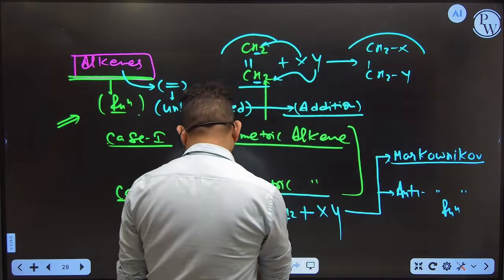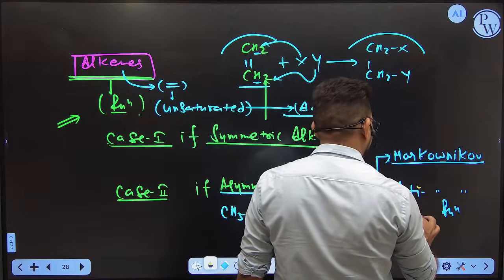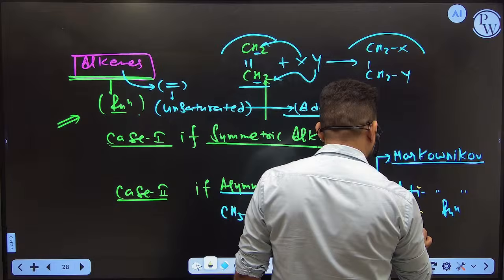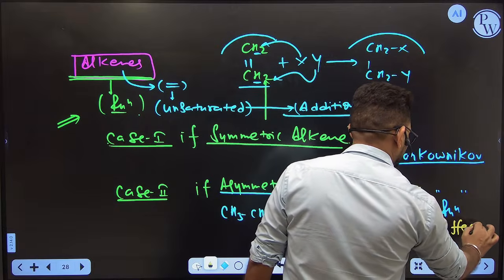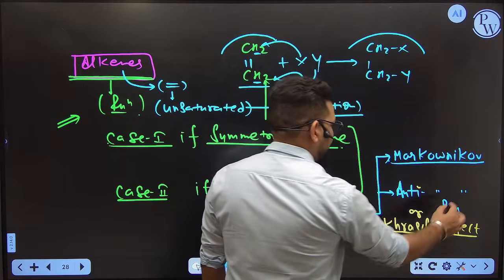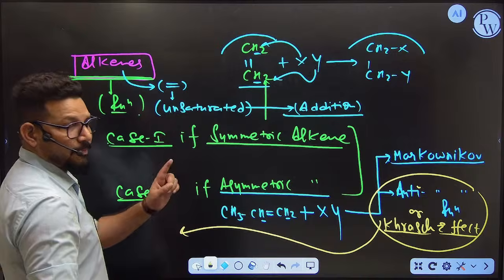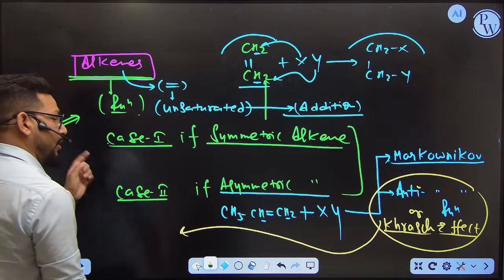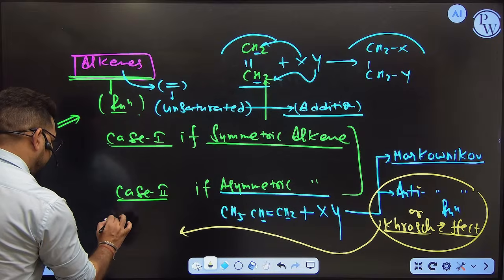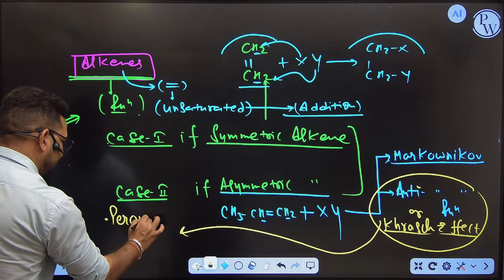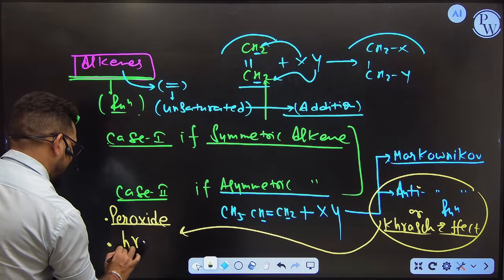Anti-Markovnikov is also called the Kharasch effect. Whenever you are going to define the anti-Markovnikov, just follow one thing. Anti-Markovnikov is going to happen only in one case, where peroxide should be available there, and second, sunlight should be available there.